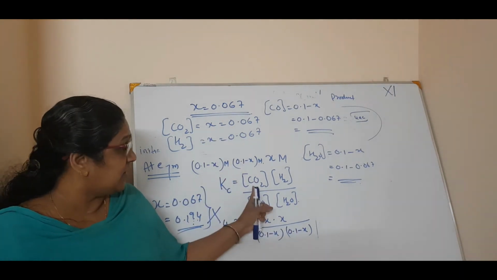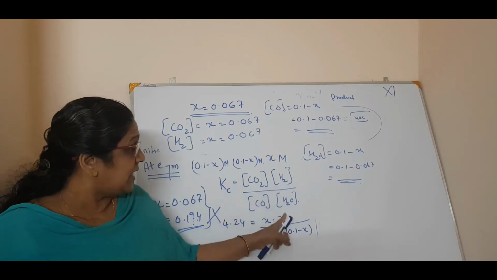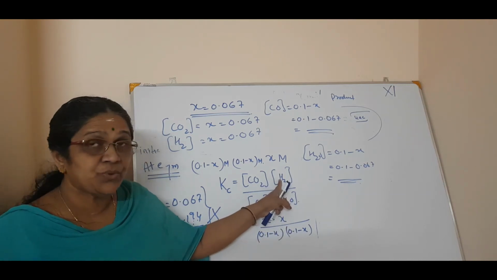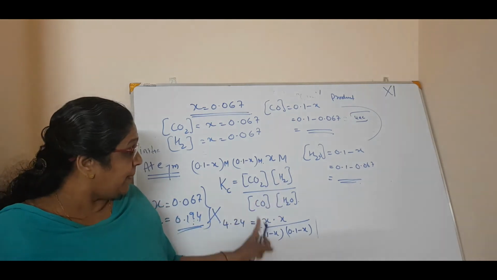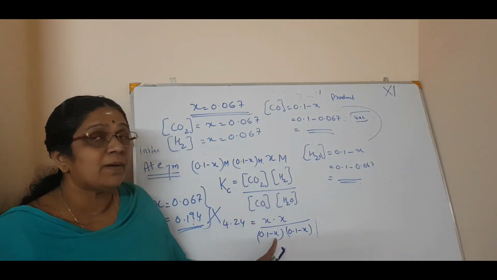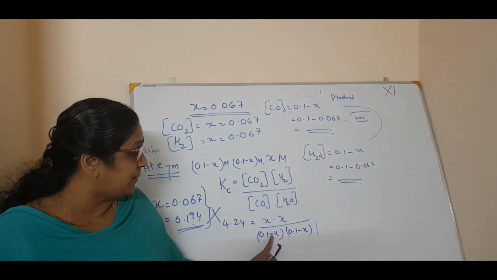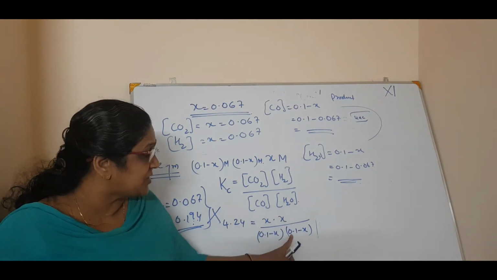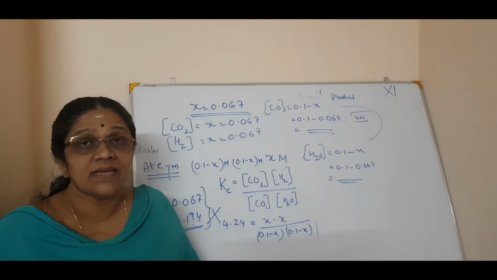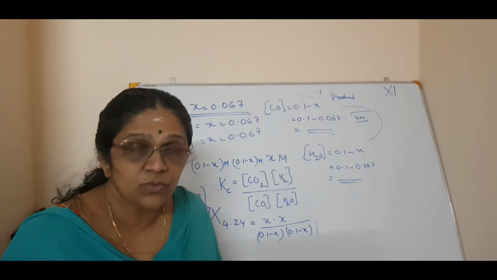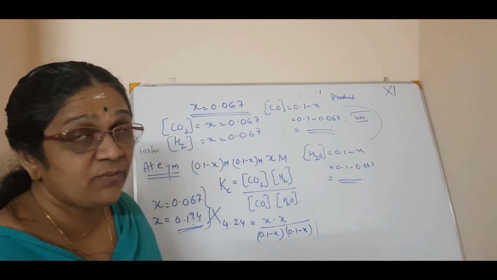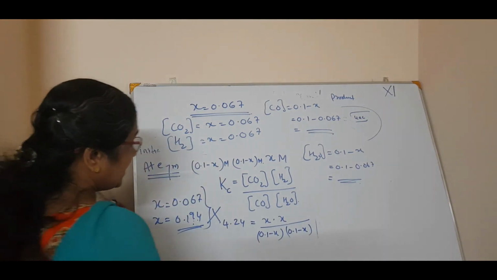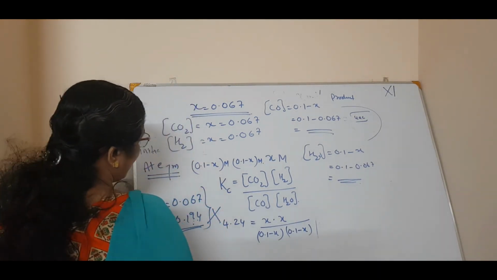This value of x is the concentration of carbon dioxide. x is the concentration of H2. We got that. Now for carbon monoxide it is 0.1 minus x, so subtract the x we got from 0.1. Similarly the concentration of H2O is 0.1 minus x. Clear? So this is how we will do the problem. It always comes in the exam, so please study this problem well. Okay, clear?